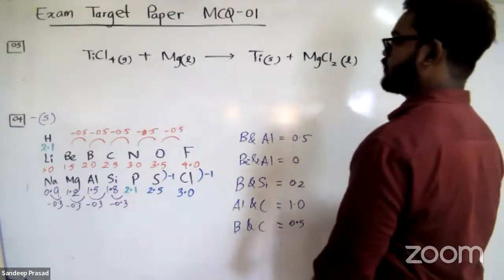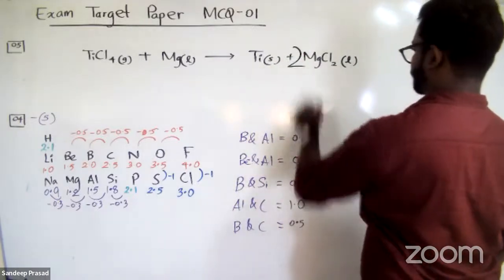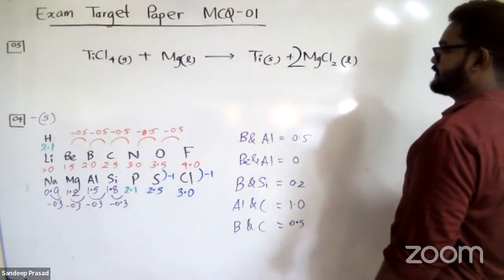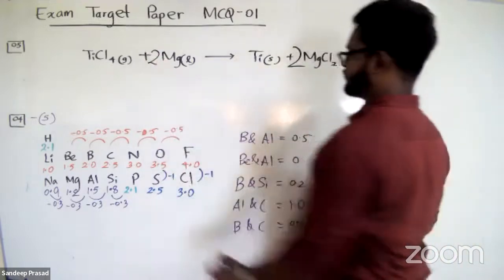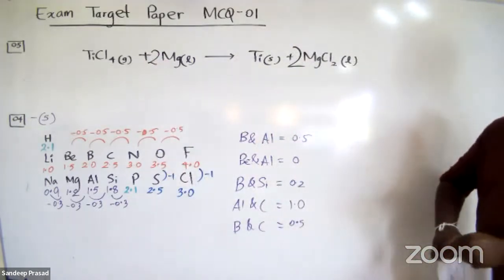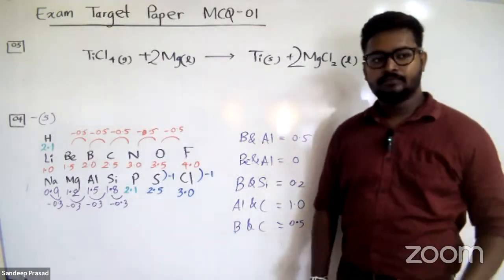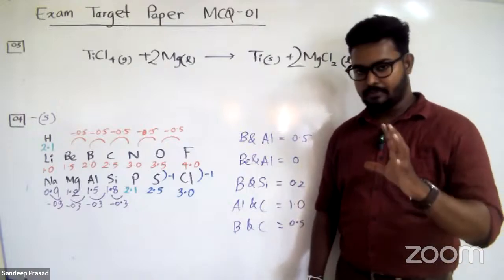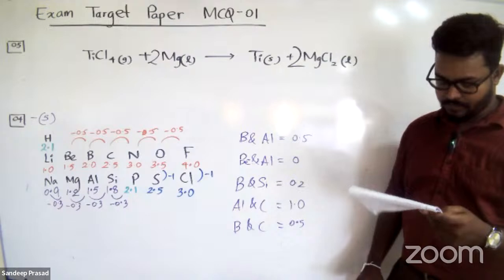So how many chlorine atoms are there on the left hand side? There are 4 chlorine atoms. Therefore, let me put 2 here. And how many magnesiums are there now? 2 magnesium and 1 titanium. So the reaction is balanced, right? When you are doing chemical calculation questions and you write a reaction, always remember to write down the balanced chemical reaction, right?